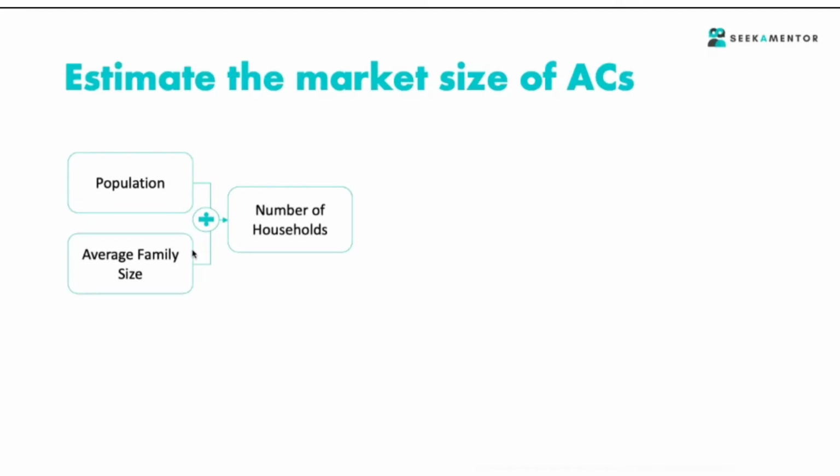Let's say we are taking some 70-30, that 70% is urban, 30% is rural. The 70% urban population is then divided by 4 to get the number of urban households, and the remaining rural population divided by, let's say, 6 or 7, you will have your rural households. So by that, at this point of time, you have the total number of households, right?